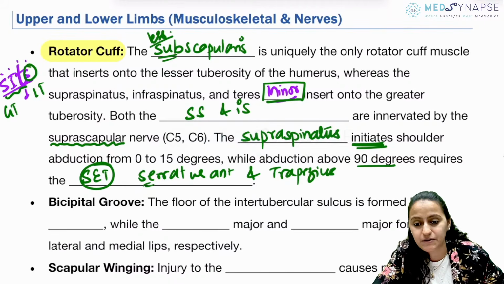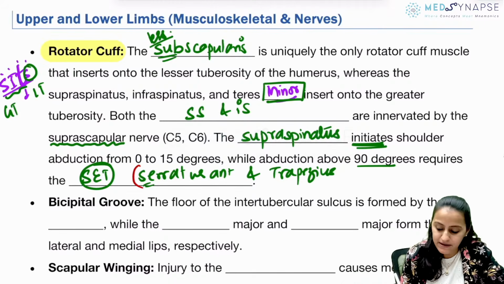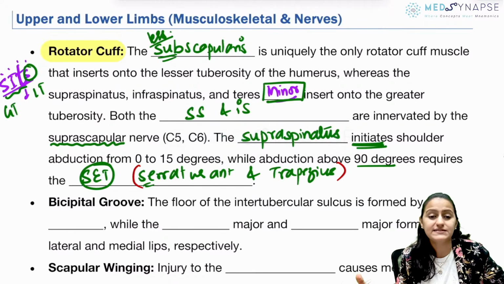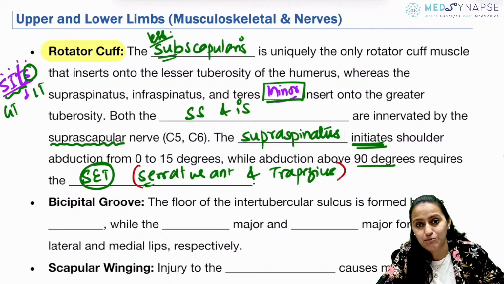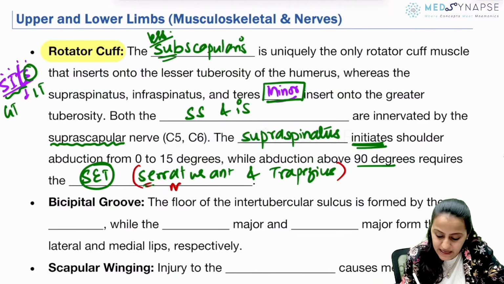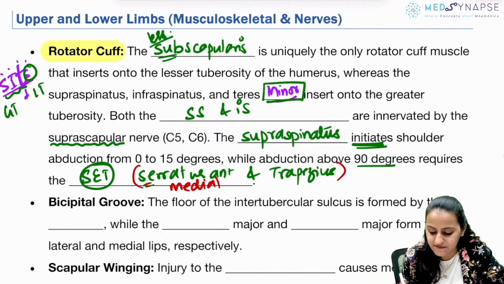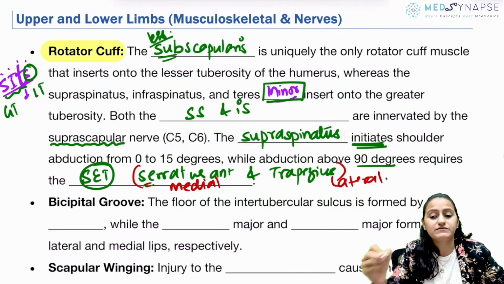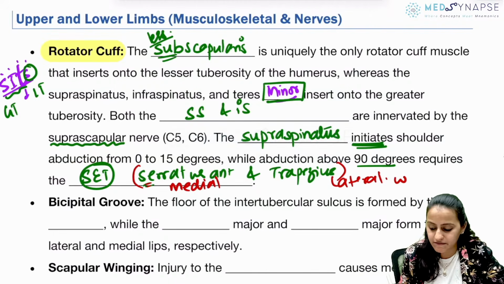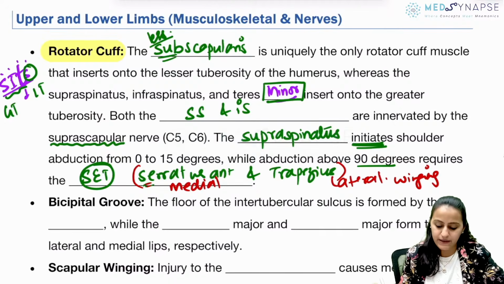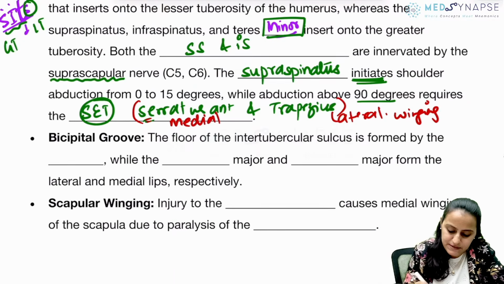Is this clear with everyone? Serratus anterior and trapezius. And remember, the paralysis of both these muscles can lead to winging of the scapula. Serratus anterior is medial winging of the scapula. Trapezius is lateral winging of the scapula. Right? Is this clear with everyone? Medial winging, lateral winging.